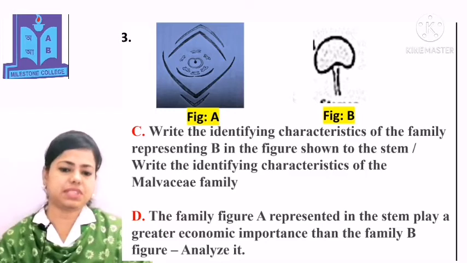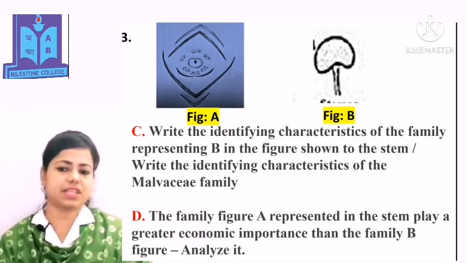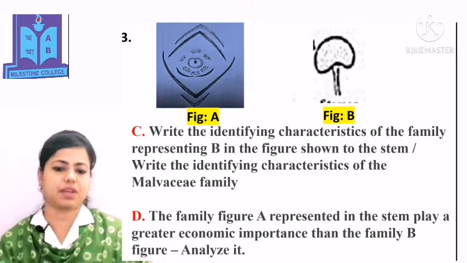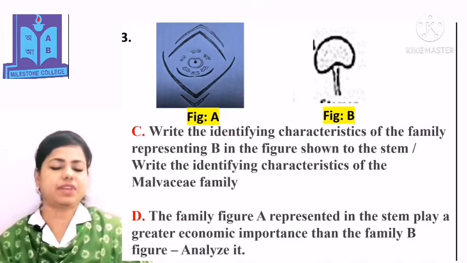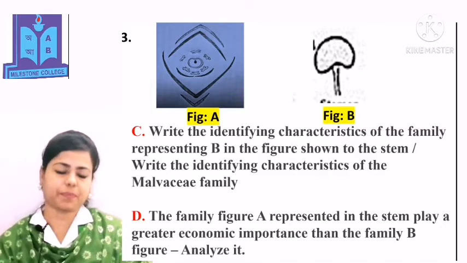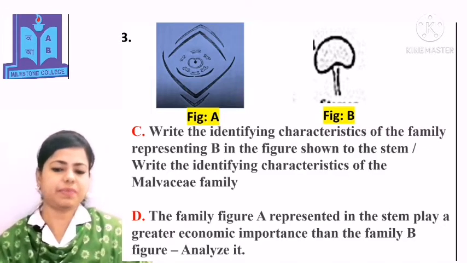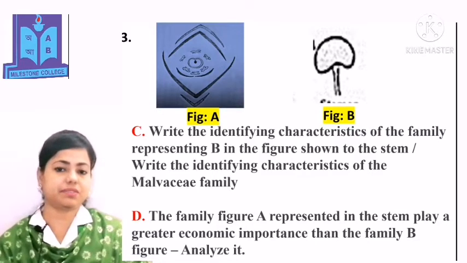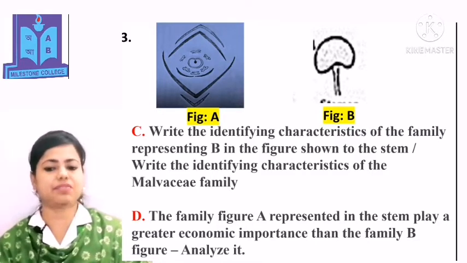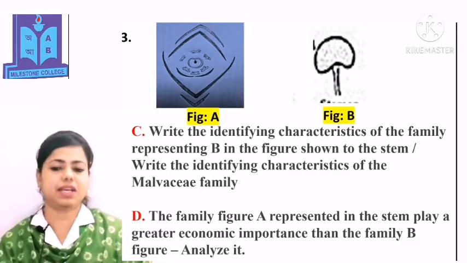Question C is, write the identifying characteristics of the family represented by B in the figure shown on the stem, or write the identifying characteristics of the Malvaceae family. And question D is, does the family represented by figure A in the stem play a greater economic importance than the family of figure B? Analyze it.